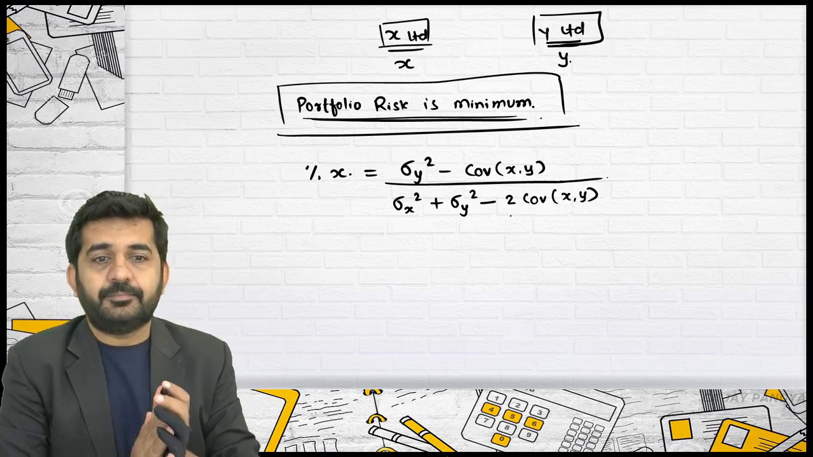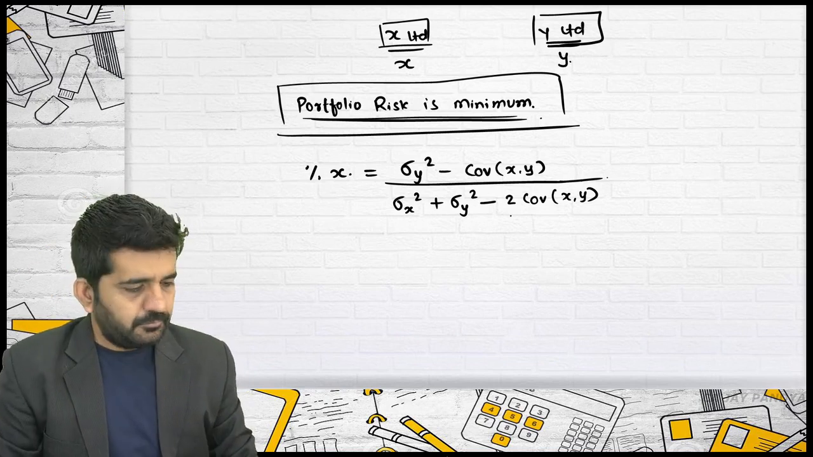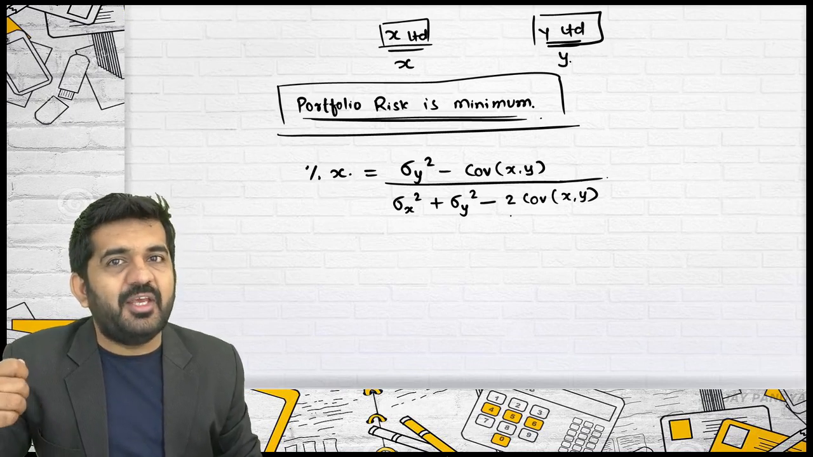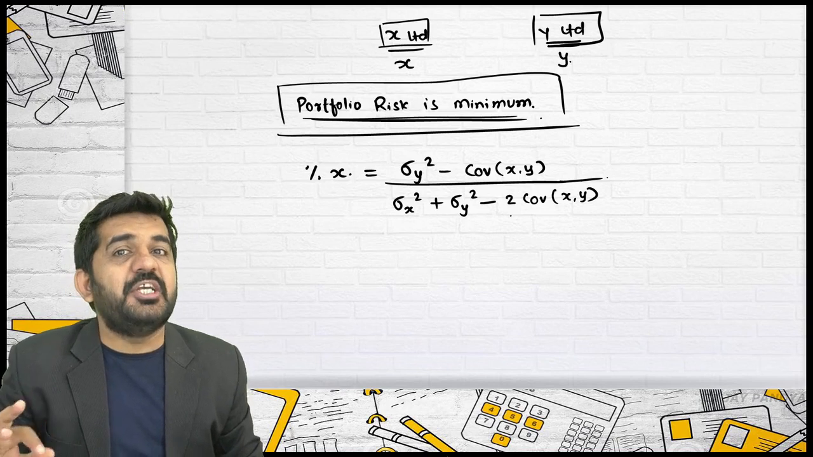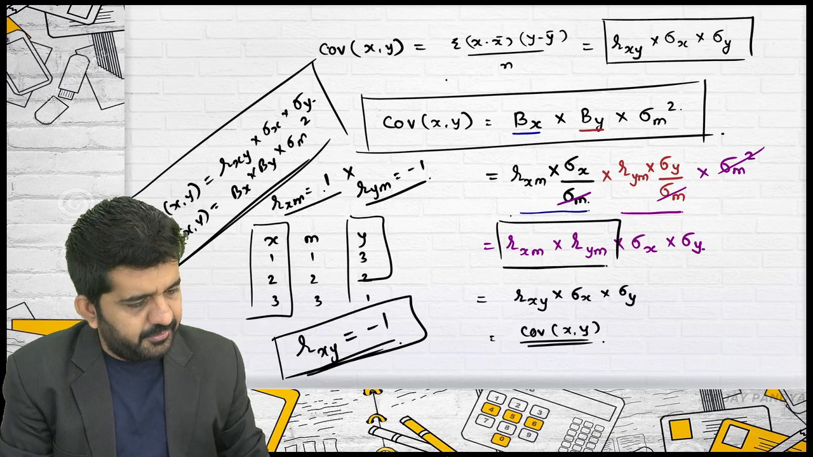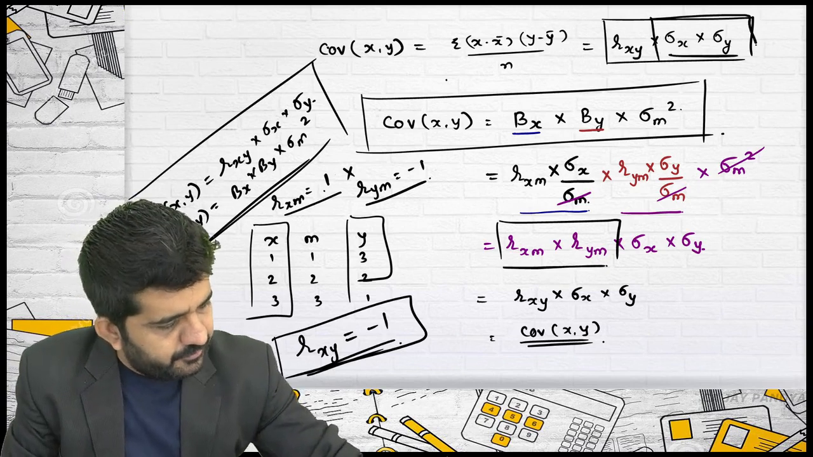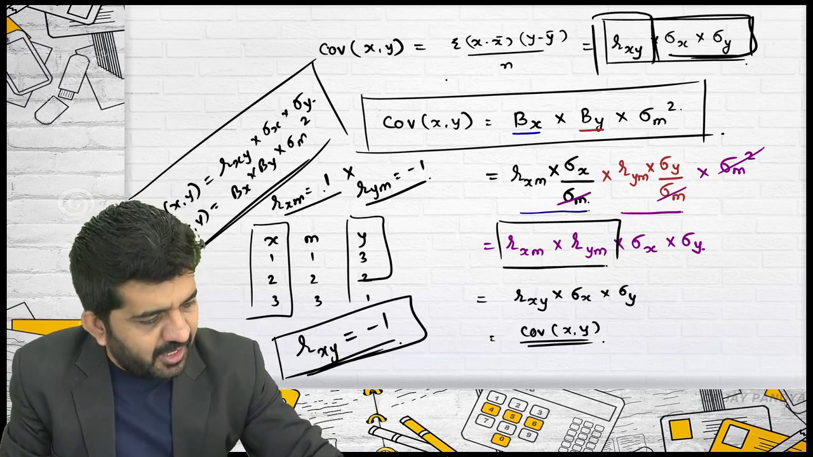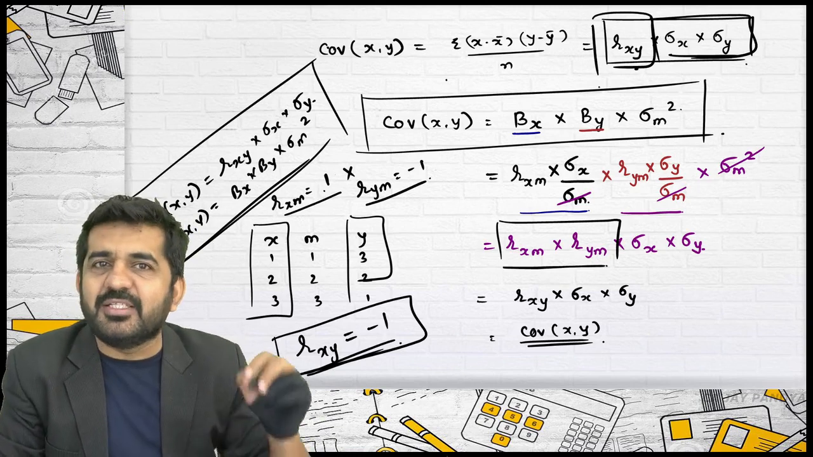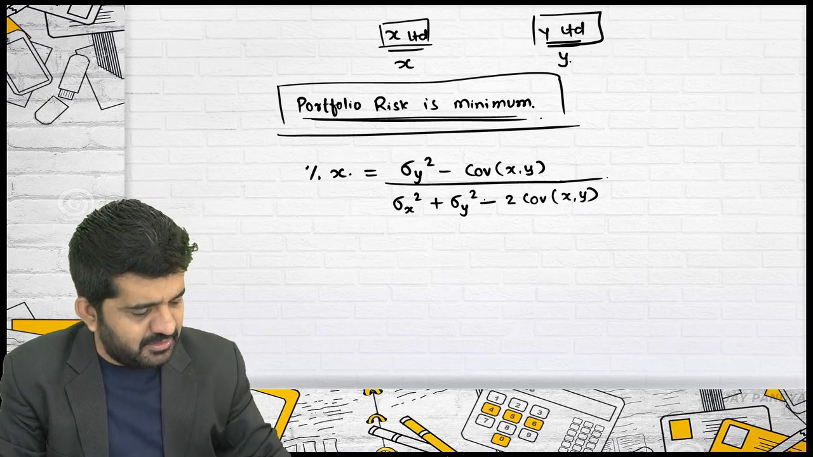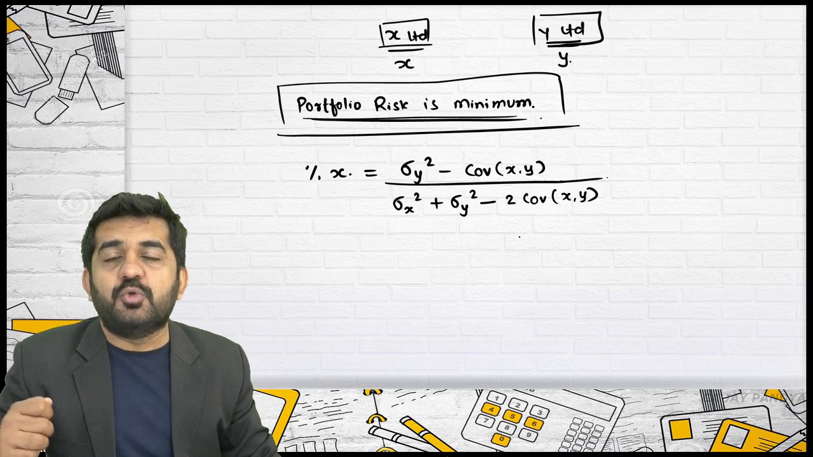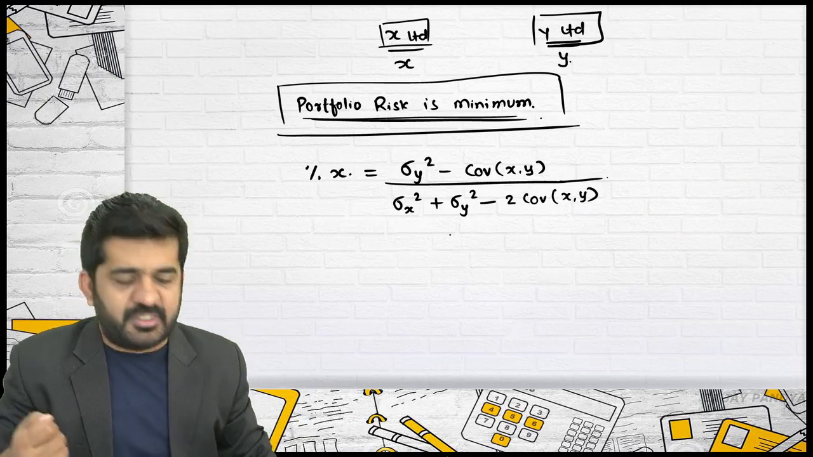Any student? See, when you consider covariance between X and Y, you are considering R multiplied by the standard deviation of both. You are considering R, the answer is yes. Whenever you consider covariance, R is an integral part of covariance. This is the formula by which you can create a portfolio which has minimum risk.